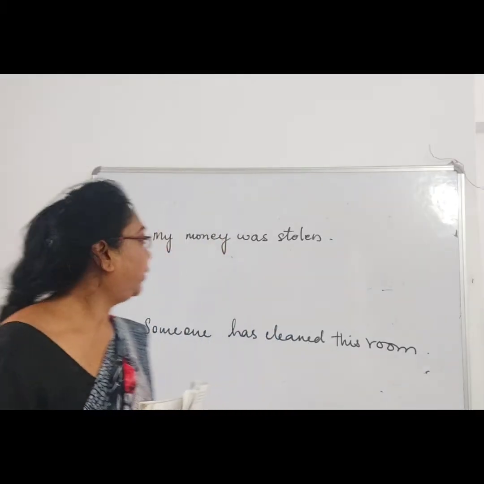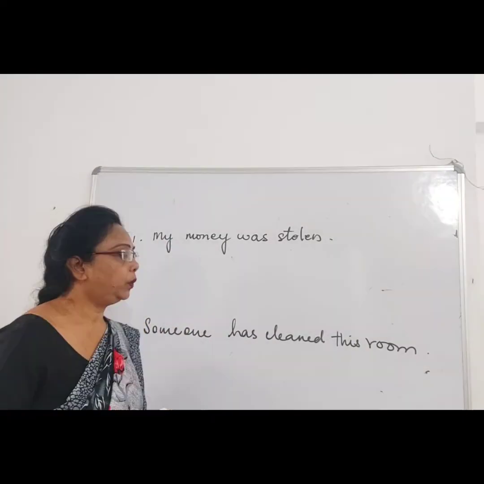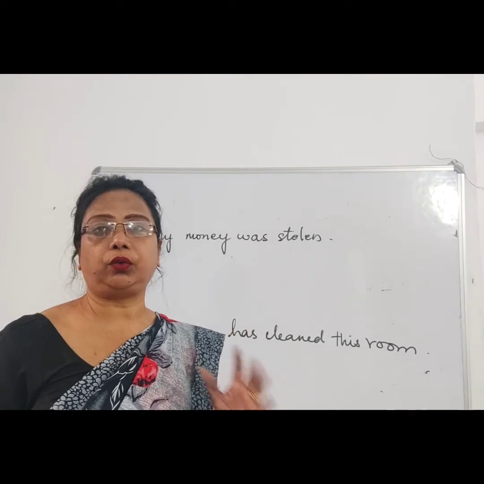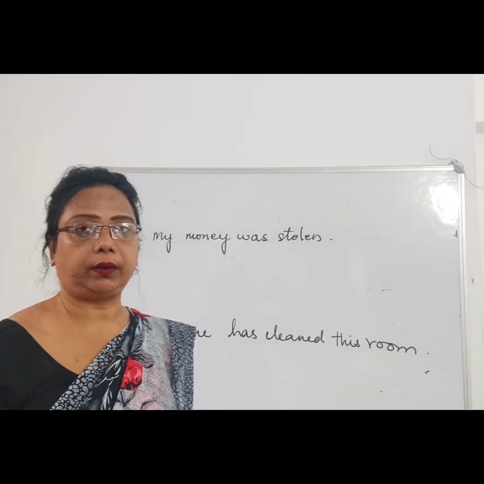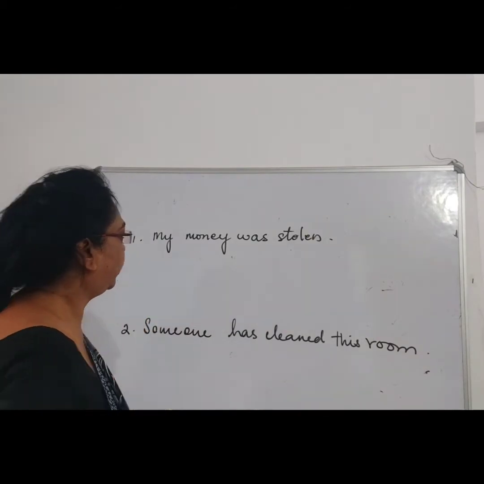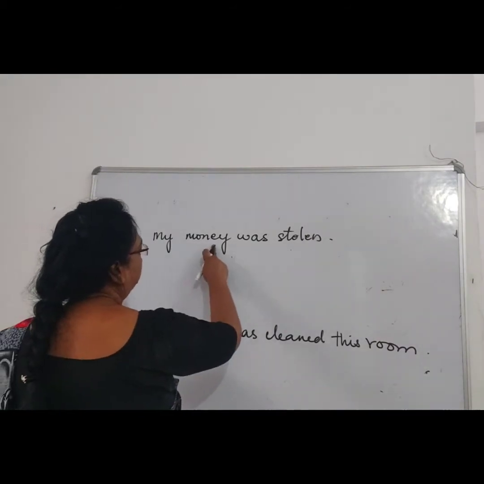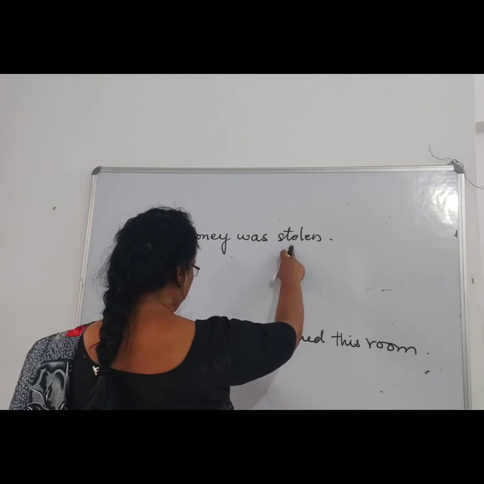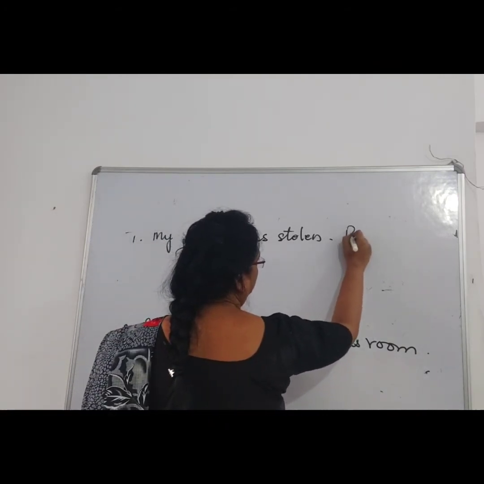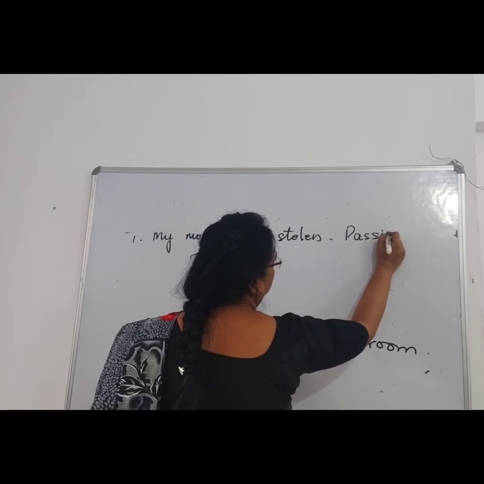Now children, I have written two sentences on the board in which there is an omission; there is no doer in the sentence. Now first we'll find out what type of voice the sentence is. My money was stolen. This shows that it is a passive voice, right?